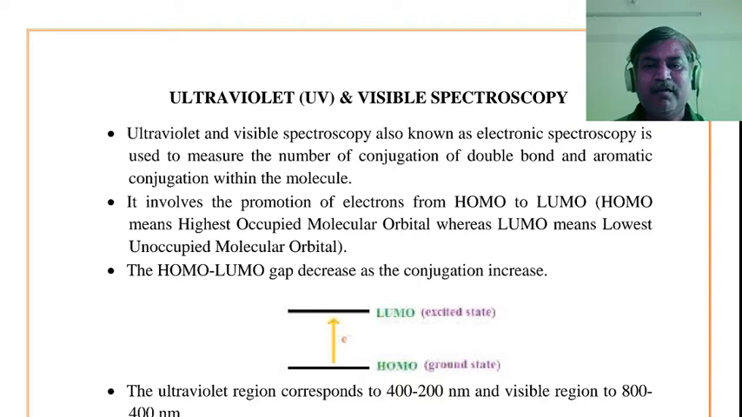Okay. So UV spectroscopy means electronic spectroscopy. What is the use of this ultraviolet spectroscopy? That is, this spectroscopy is used to find out the number of conjugation of double bond and aromatic conjugation present within the molecule. Is it right?